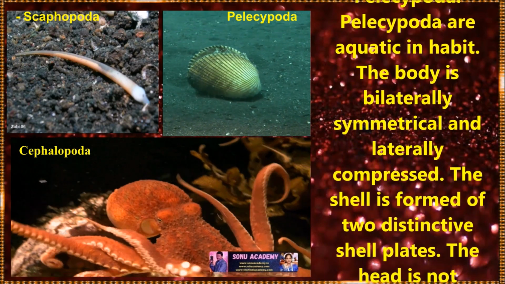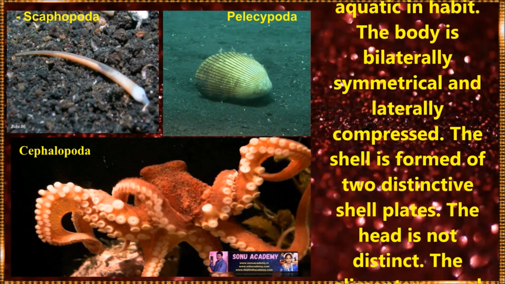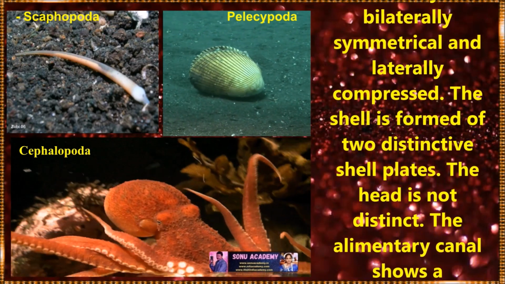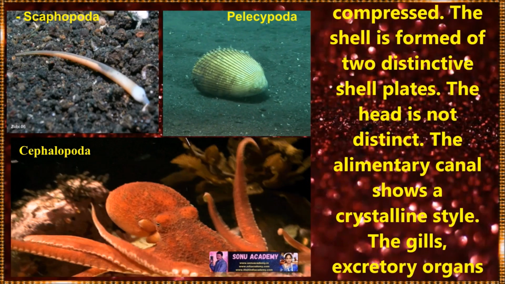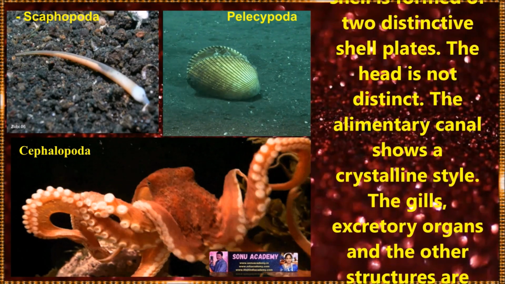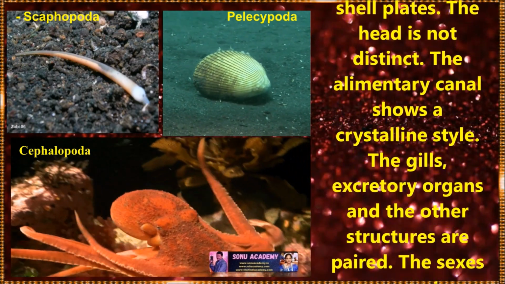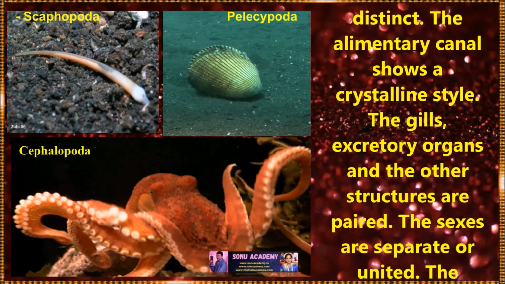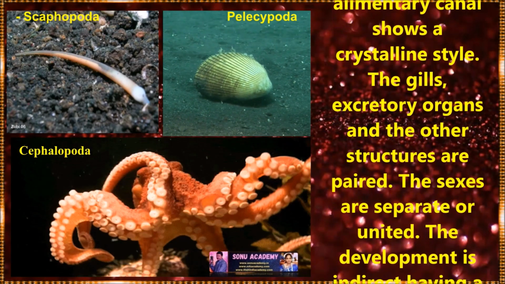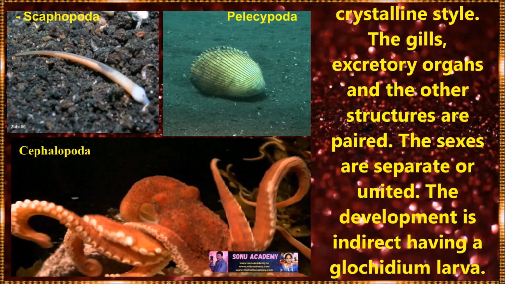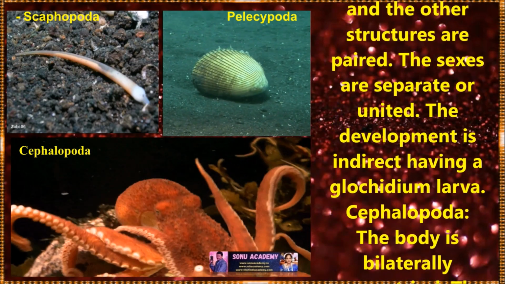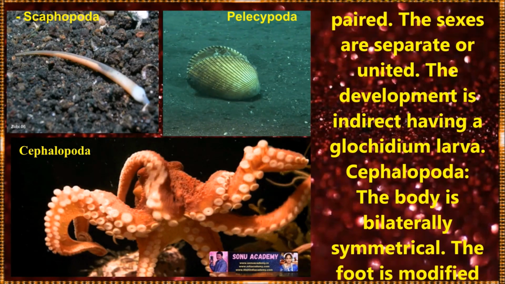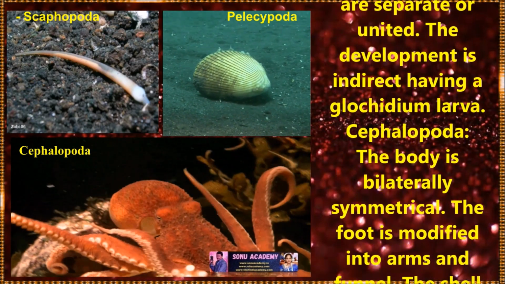Now let us discuss the class Pelecypoda. The class Pelecypoda are aquatic in habitat. The body is bilaterally symmetrical and laterally compressed. The shell is formed of 2 distinct shell plates. The head is not distinct. The alimentary canal shows a crystalline style. The gills, excretory organs and other structures are paired. The sexes are separate and unisexual. The development is indirect, having a glochidium larva.